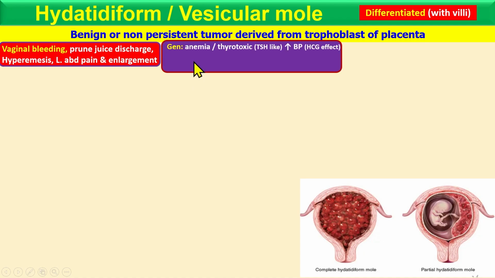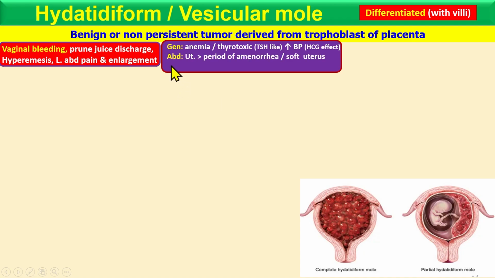What signs do you find? Anemia, and thyrotoxicosis or hyperthyroidism because HCG has the same alpha subunit. So it can cause hyperthyroidism, but nowadays it's rare because of early diagnosis, but it can occur. And high BP, preeclampsia before 20 weeks. Usually we define preeclampsia after 20 weeks, so if there is hypertension before 20 weeks, it's one of the associated signs of the mole, due to the HCG effect.